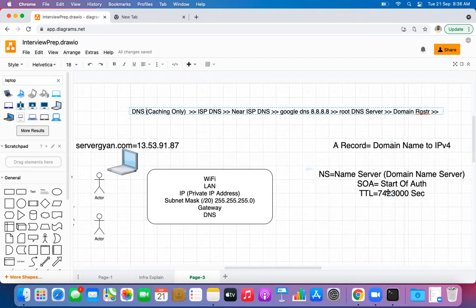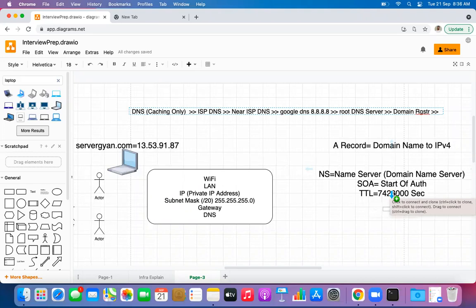Now, sir, I have a question. Where are we defining this TTL? Whenever we create a DNS record, at the time of DNS hosting, we have to define this TTL value. This TTL value is defined in the DNS server record set option. Is this a one-time setup, or can we change it? You can change it accordingly.